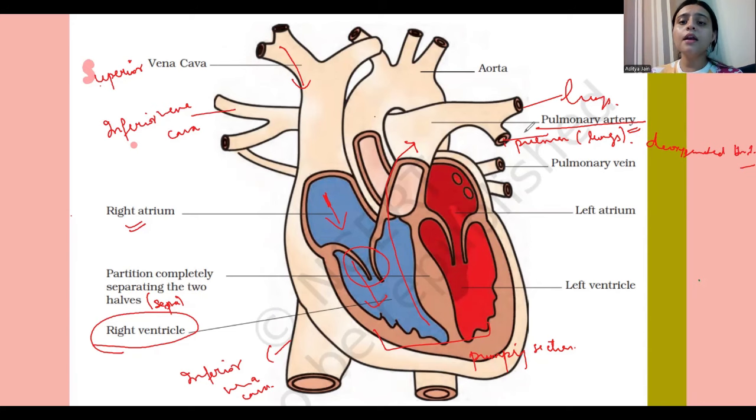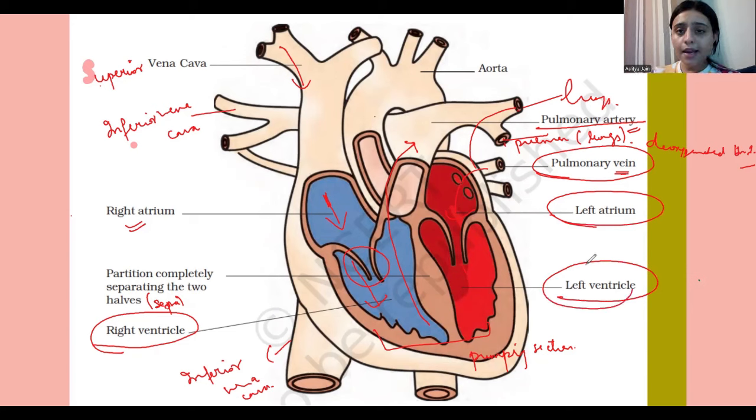And then this blood is transferred to the pulmonary vein. And here there is also a little exception: this vein is carrying oxygenated blood within itself. Once the blood is present inside the pulmonary vein, it is then transferred to the left atrium. And from there, the blood travels towards the left ventricle. And as we know, these ventricles help in pumping the blood. So where does the blood go? Blood goes straight towards the aorta.